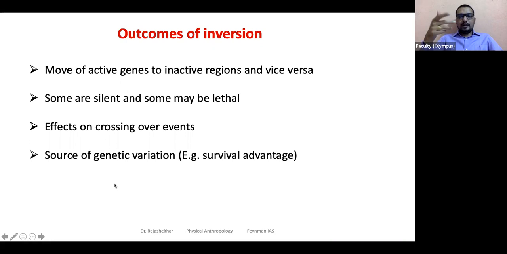For whatever reason, if this happens and gets activated or the sequence gets changed, will that result in a new variety? Okay, it may change the sequence of the given DNA. Sometimes it may even add variation to the existing cell. And sometimes it may be advantageous. Sometimes this may have survival advantage. That is why this might have been kept through natural selection. So this is briefly about what could happen after inversion, or what is the outcome of inversion.